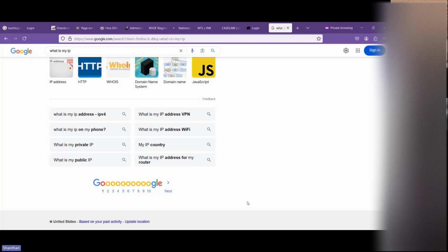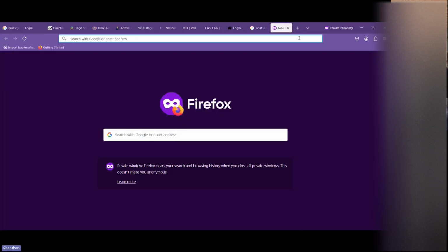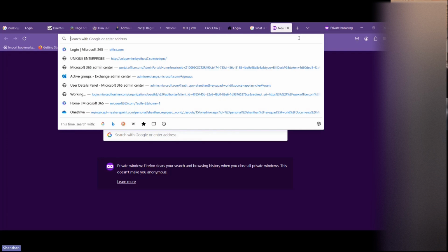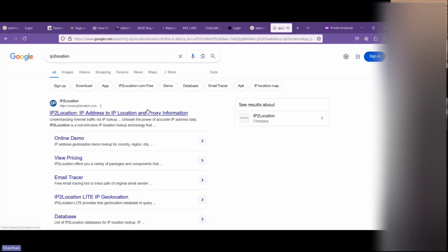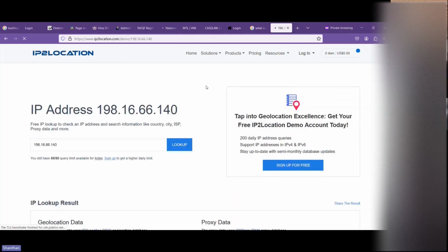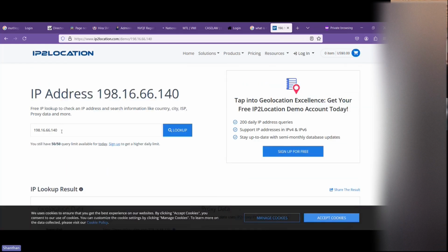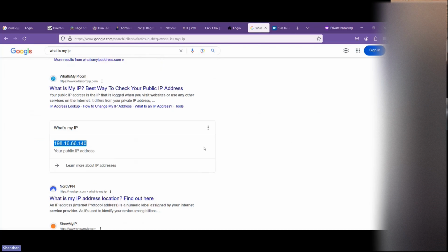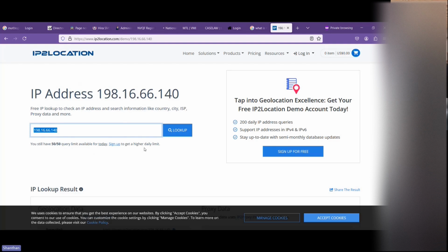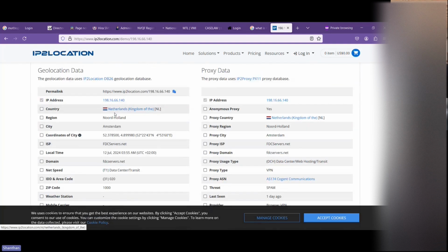Okay, that is fine. But let me check whether this IP really belongs to the United States or not. Already you people know about IP2Location. So here I am going to IP2Location, and now I'm going to try the demo. Now if you observe, this is my IP address, right? You can check it here: 198.16.66.140. And you can see the IP address is from the Netherlands, Noord-Holland, city Amsterdam.